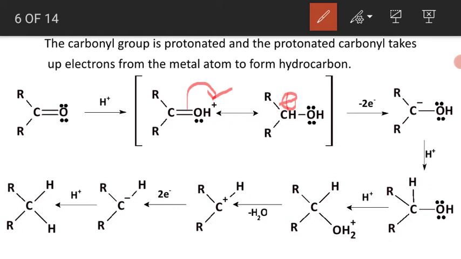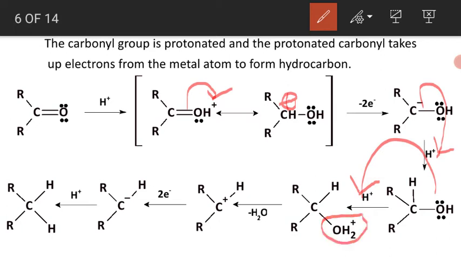Now this carbon, this intermediate in which the carbon has a negative charge, under the acidic condition abstracts the proton, and it forms CH. Similarly, the lone pair of electrons present on the oxygen of the OH will abstract the proton in the medium, that is from the acidic medium. As a result, you get an oxonium ion.